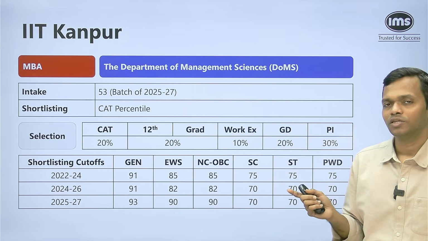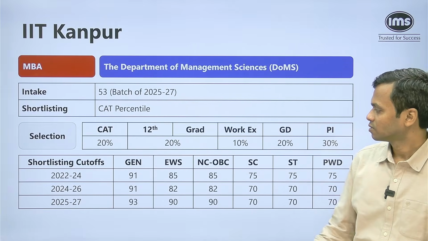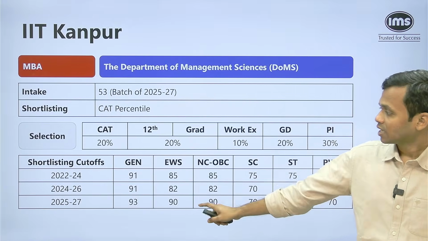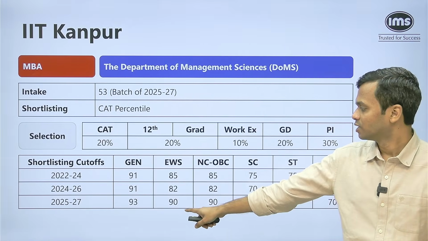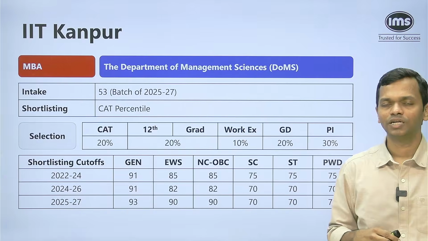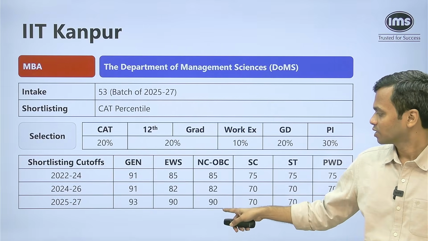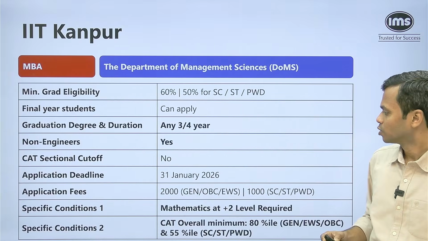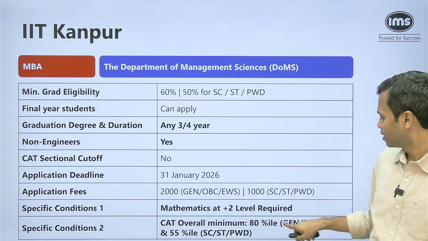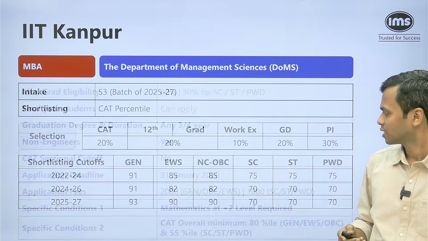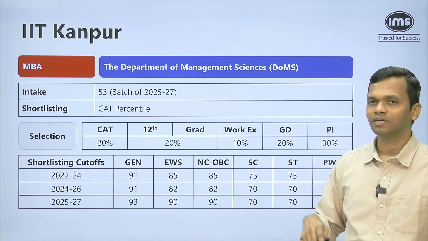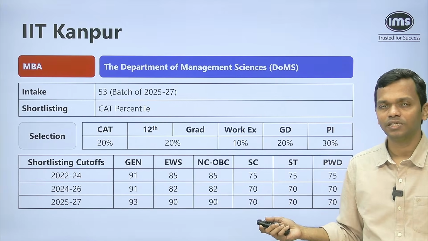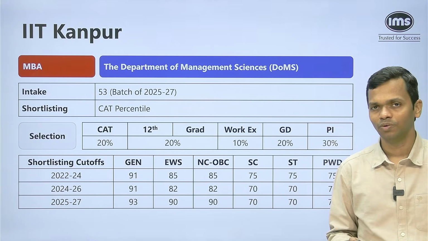Now, if you look at the shortlisting cutoffs from the last couple of years, you will see around 91 plus for general. Last year, EWS was close to 90, but in the previous years, it has been around 85 as well. NCOBC again last year was 90, SC/ST PWD is 70. If you look at this, the minimum requirement anyway for general, EWS, OBC is 80 percentile. So if you are less than that, you are anyway not eligible. If you are more than this, obviously look at these data points and see if you want to apply to this program.